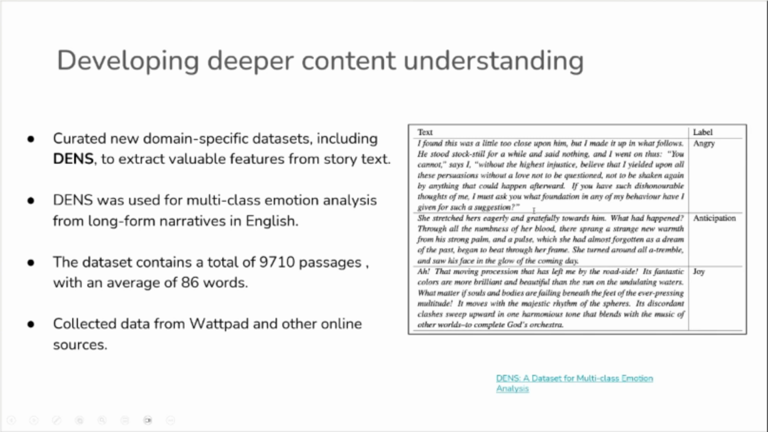One such dataset was TENS, which was used for multi-class emotion analysis from long-form narratives in English. As you can see from the table on the screen, it contained passages of text with a label indicating an emotion a user might feel when reading that passage. It had around 9,700 passages, averaging 86 words each, and was collected from Wattpad and other online sources.